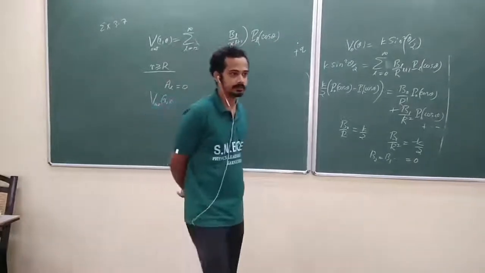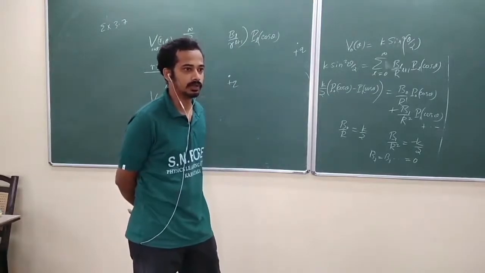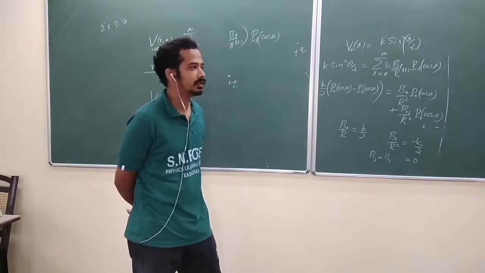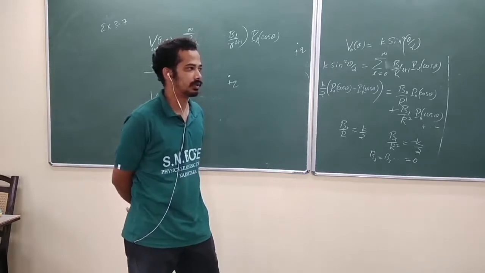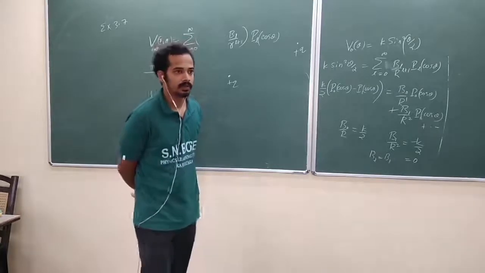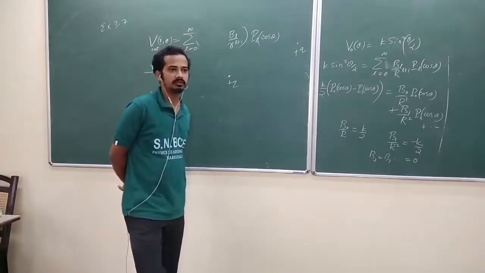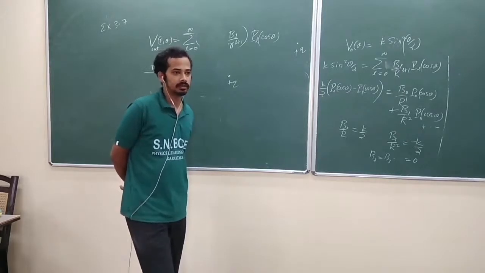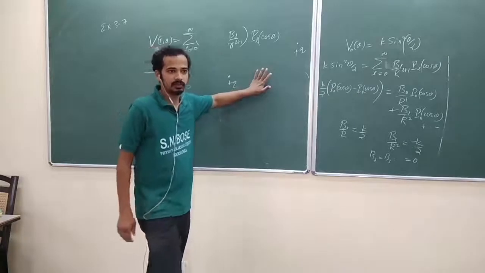Exchange particles, they carry the force. No, if you say energy and momentum, then conservation will be violated. That's why we say it's a virtual photon here, a virtual particle.